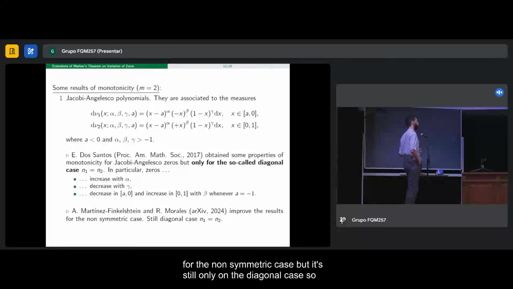For this result, they employed the explicit formula, but in this case we are dealing with multiple orthogonal polynomials and we have different measures. The explicit formula itself is more complicated, so we are not able to obtain the same results as in the case of the classical Jacobi polynomials, where the expressions were simpler, and so the computations were simpler. So here they are only able to obtain properties in the more symmetric way, when n_1 equals n_2.